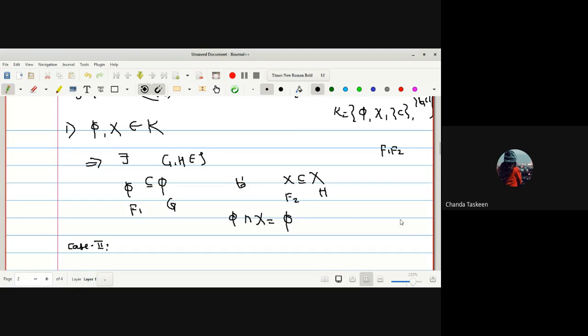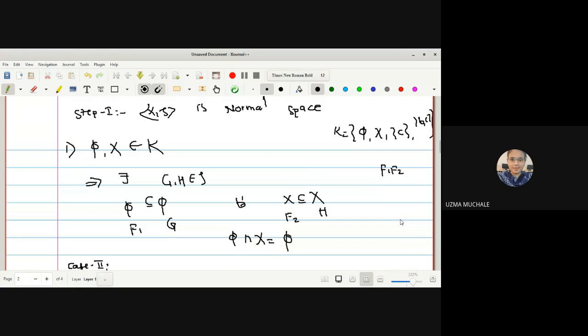But ma'am, φ and X are open also, no? That's why I have written so. That is the important property of φ and X we have used here. Here it will act as an open set, I have written. Here it will act as a closed set. Correct, no? Any doubt? Have you attended the last lectures? Yes, ma'am. At that time also we have used this type of condition because φ and X itself are open as well as closed. So itself they will contain in them. Any set is a subset of itself. That's why φ is contained in φ.